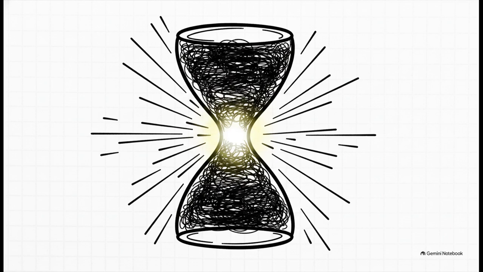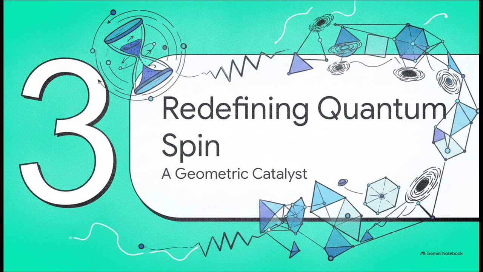Now, all of this geometry creates what the author terms the Dhamru metric energy vortex. Basically, imagine the flow of cosmic energy taking the shape of a massive hourglass. The central constriction point, that narrow waist of the hourglass you're probably picturing in your head right now, converges exactly at the 7th dimension. The paper suggests this absolute minimum radius acts as a concentrated core of light, and it's governed by this superluminal velocity of mind, meaning it links information instantaneously across the entire cosmos. Pretty wild, right? Section 3, redefining quantum spin, a geometric catalyst.